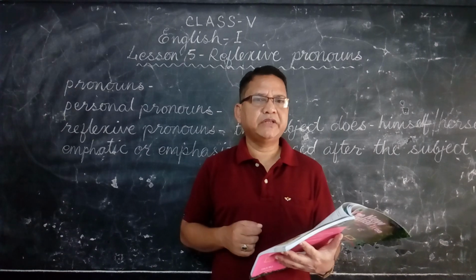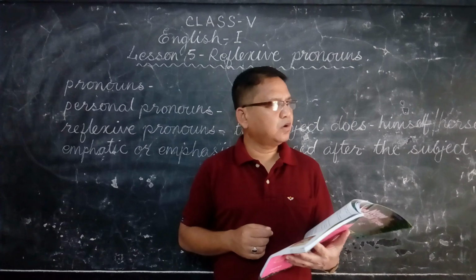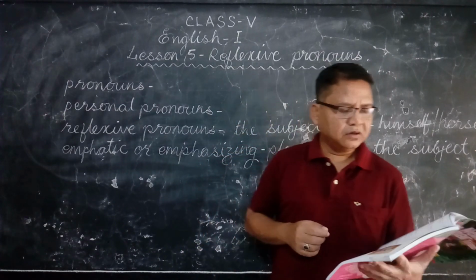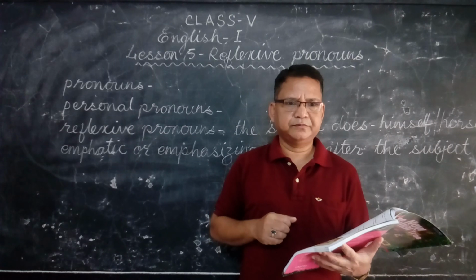And it is related with verbs. What are verbs? Doing words are called verbs. Action words are called verbs. So there are two types of object.